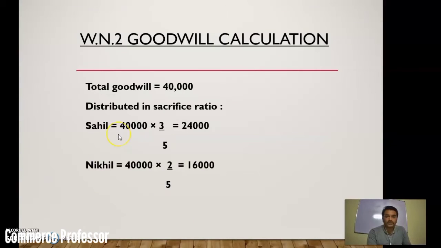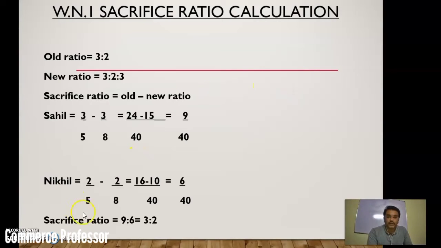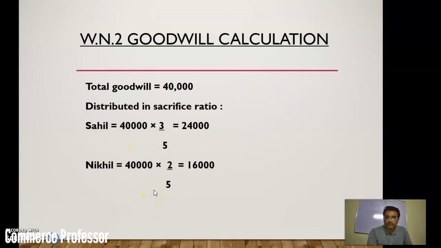Note it down. Then the second working note is the goodwill calculation. In the goodwill calculation, you just need to distribute the goodwill in the sacrifice ratio. Because we found this sacrifice ratio beforehand, I have given this calculation of goodwill, or else you can do it orally only.